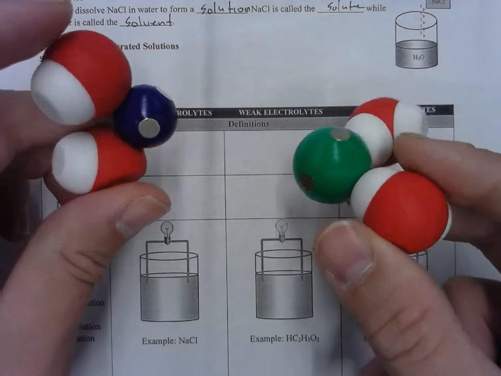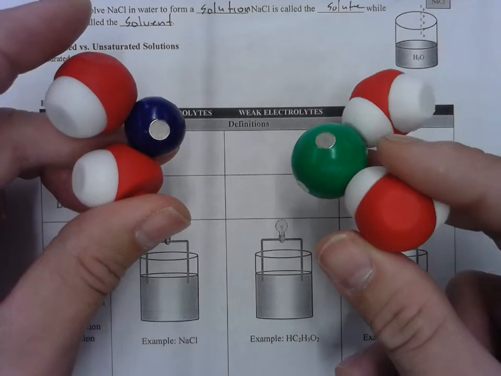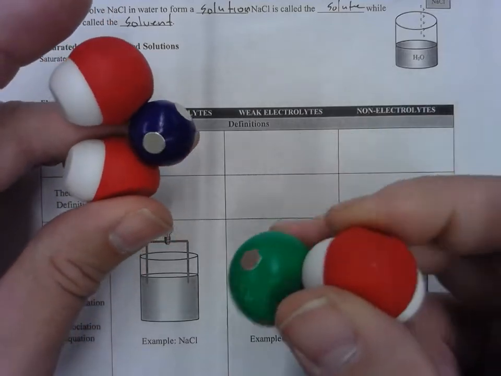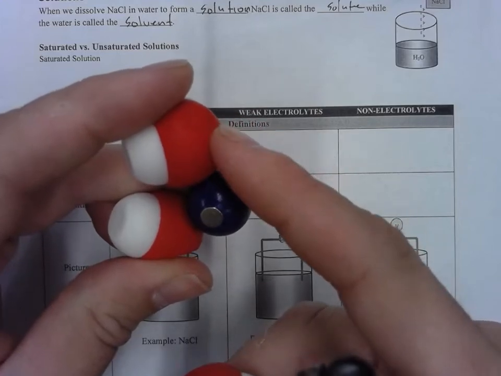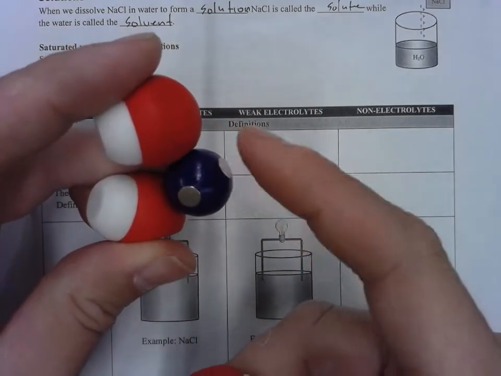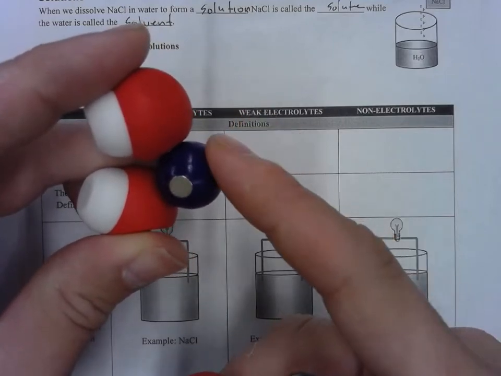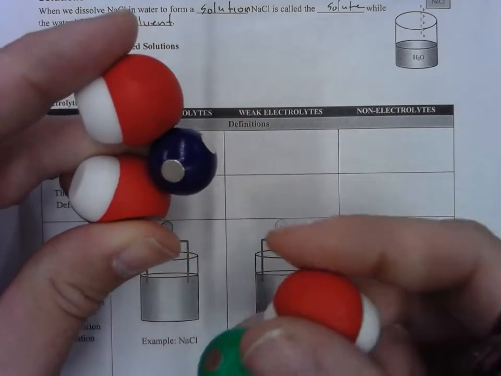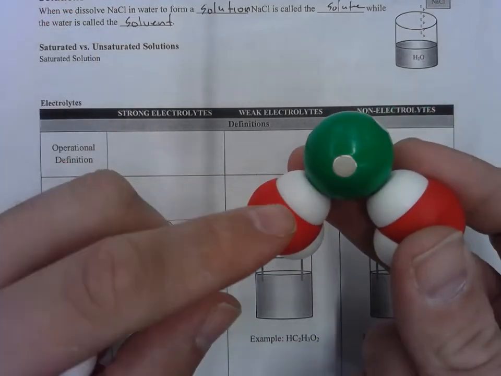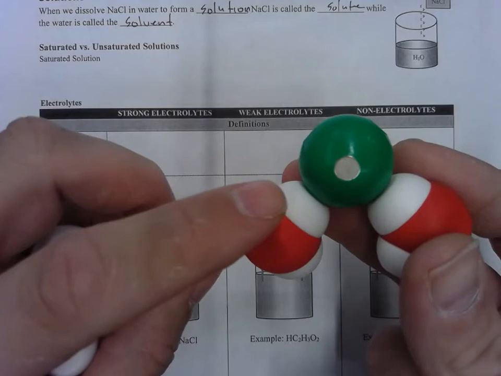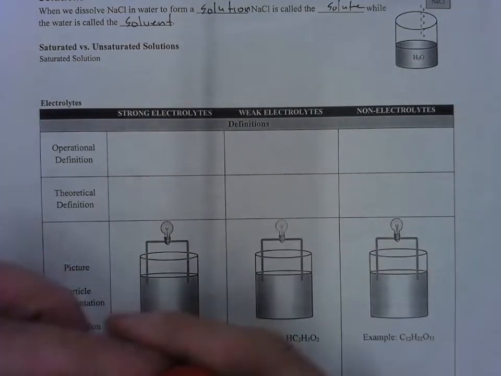The sodium and the chloride are dissociated from one another, and they're now surrounded by water molecules. You can see this one is attracted to a negative oxygen atom, so it must be a positive ion. The positive ion out of NaCl is the sodium. And this is the chloride anion, and you can see it's attracted to the positive hydrogen. Anyway, so these salts dissociate.